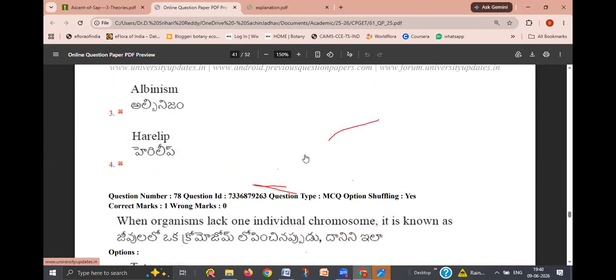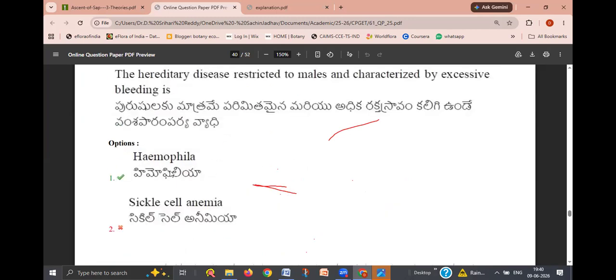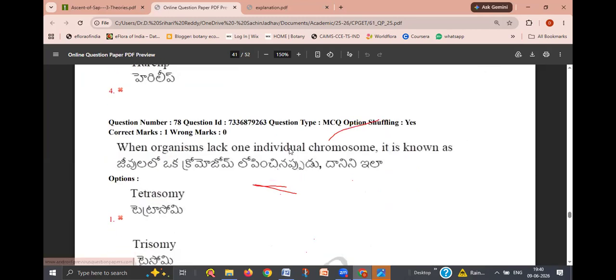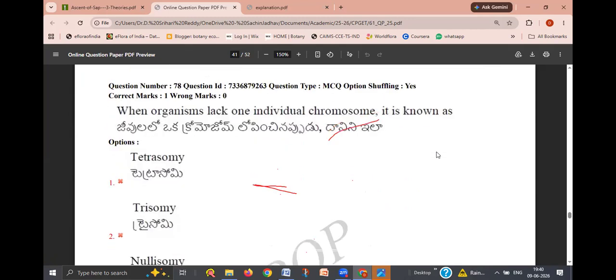So the right answer to the question is hemophilia, the hereditary disease restricted to males and characterized by excessive bleeding. Okay. Next, when organisms lack one individual chromosome, it is known as... Already we discussed. Normal chromosomes are shown as 2n. If one chromosome is less, it is called 2n minus 1. If one chromosome is in excess, it is called 2n plus 1.